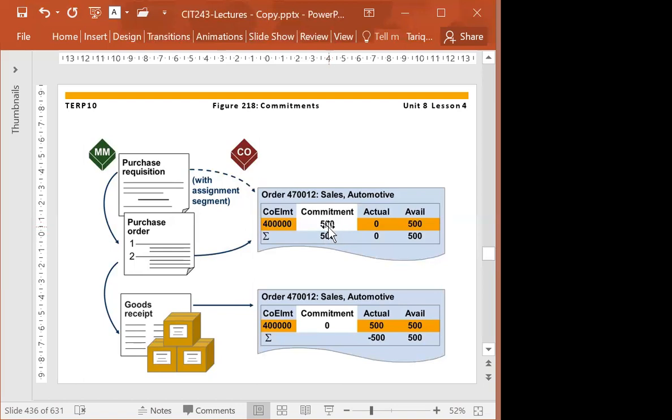And why is commitment important? Because a purchase order is a legal document. If you issued a purchase order and later on you refuse to honor it, the other party can take you to court and get their money through the court. So a purchase order is not a simple document, it's a legal document. It has legal value.